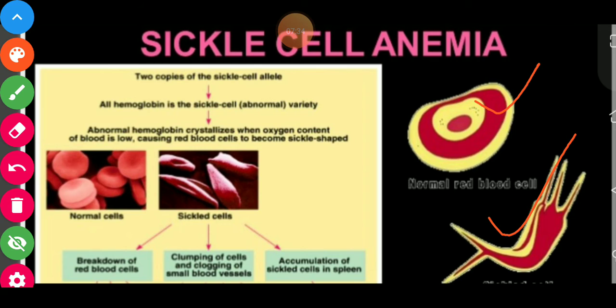So in this disease, the RBCs become sickle-shaped when they are not getting proper amount of oxygen, so they don't carry the proper amount of oxygen to the cells, so the body feels the lack of oxygen due to the disease sickle cell anemia.